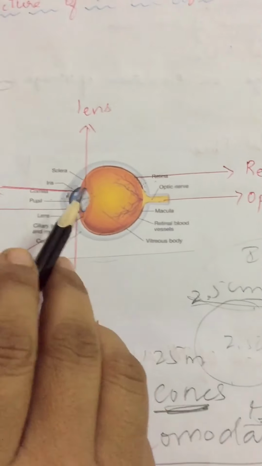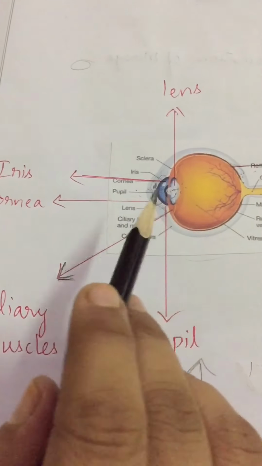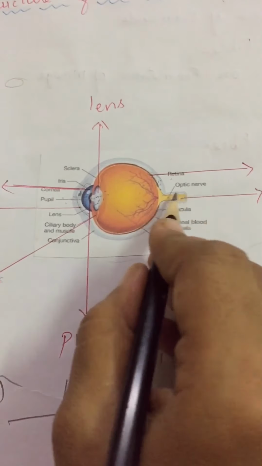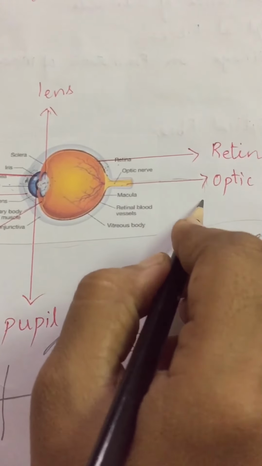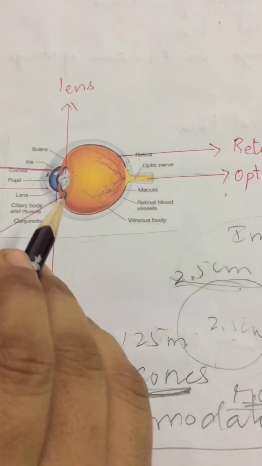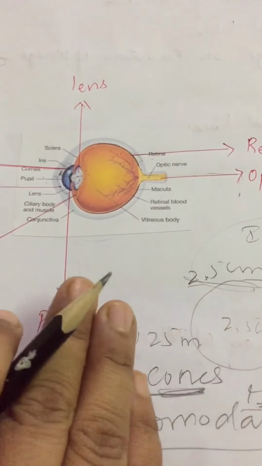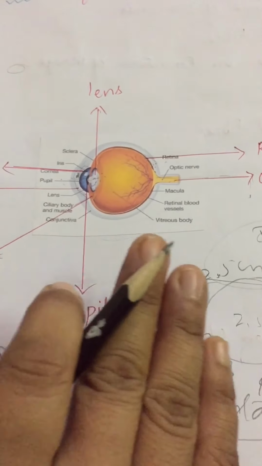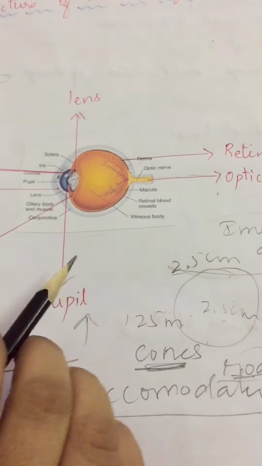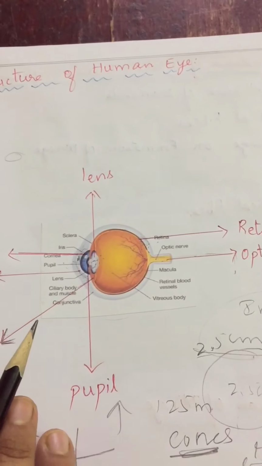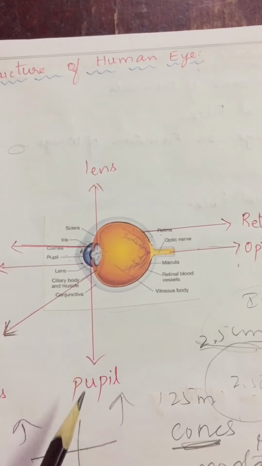Clear, children? These signals are transmitted to the brain through 1 million optic nerves. Through the optic nerves, the brain will receive all the signals. Clear, children? The brain interprets these signals and finally processes the information so that we perceive the object in terms of its shape, size and colors. Clear, children? How does a human eye work? If we know this, then only can we understand later topics easily.